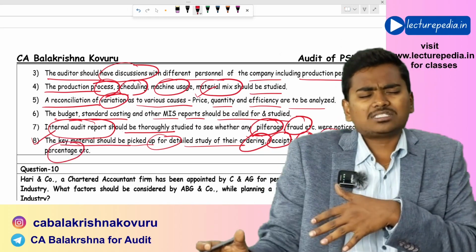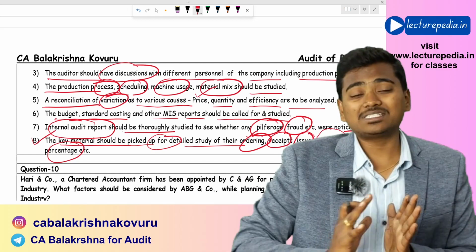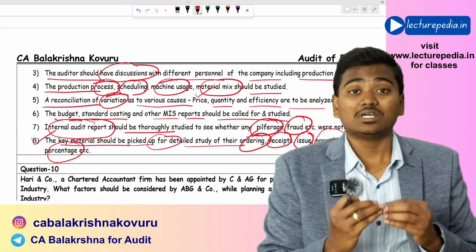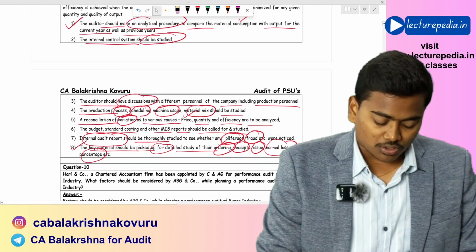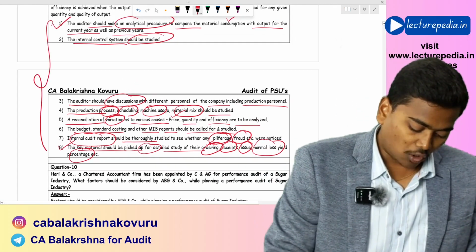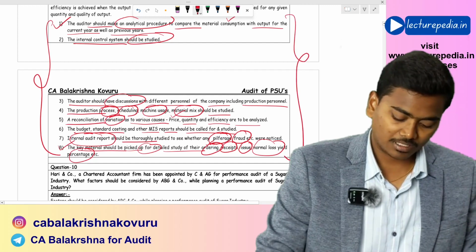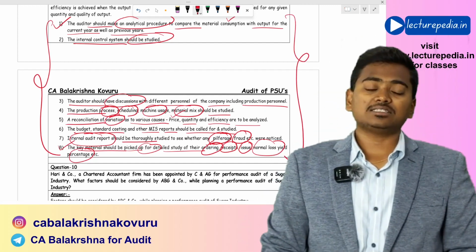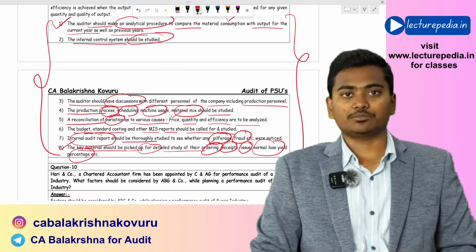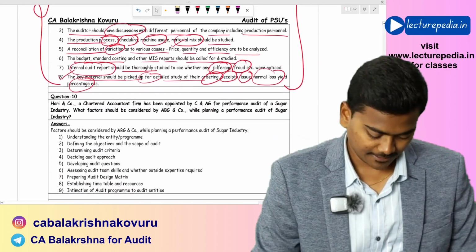All these should be studied by the auditor with respect to key input raw materials. So these are the various points that the auditor can cover to identify the reasons for decreased efficiency in material consumption.